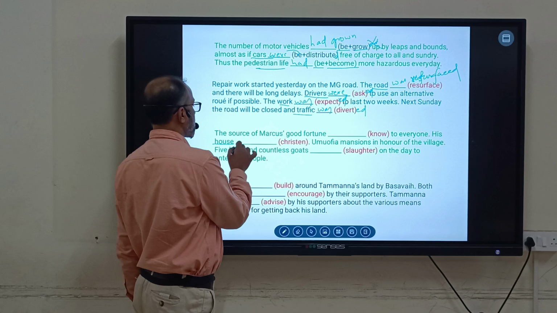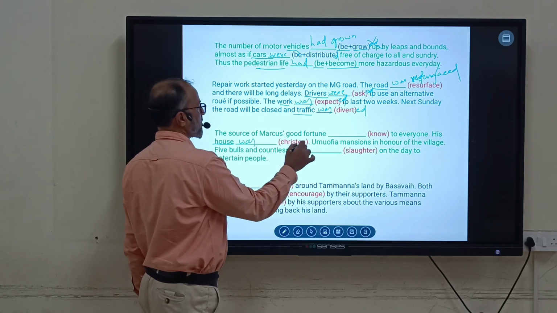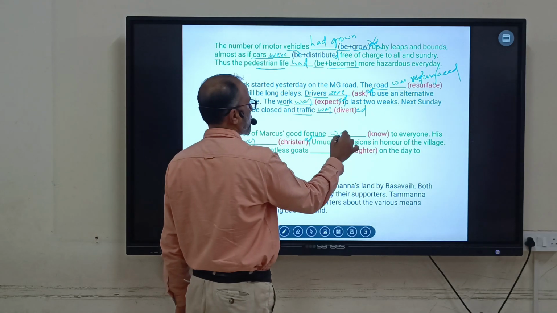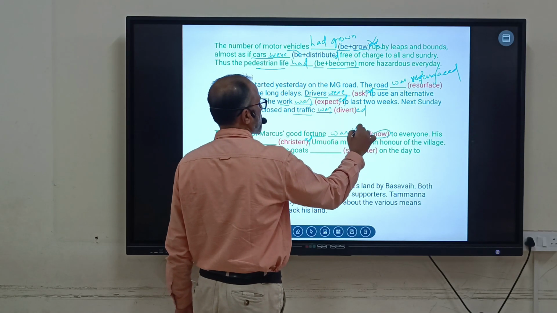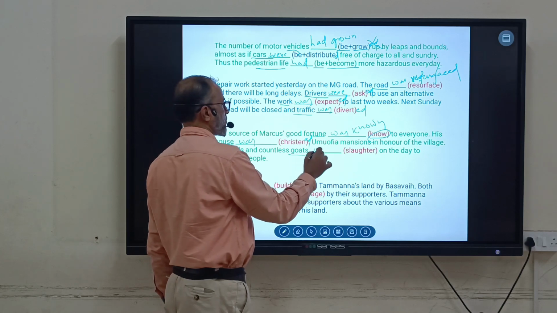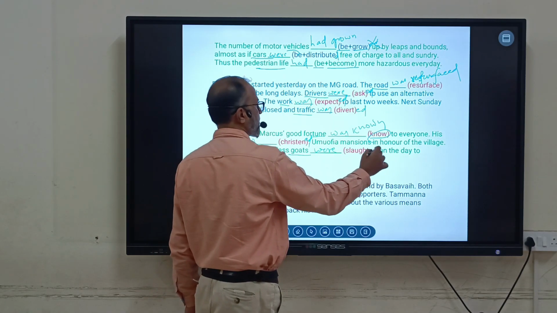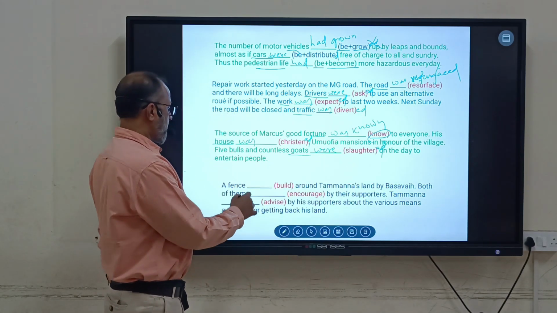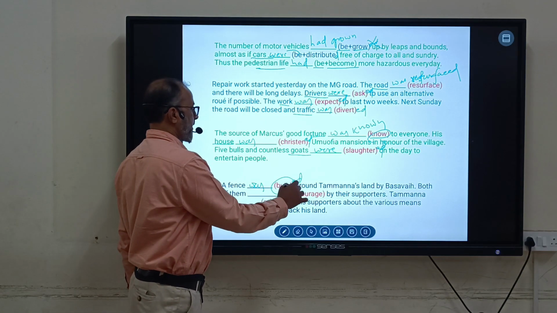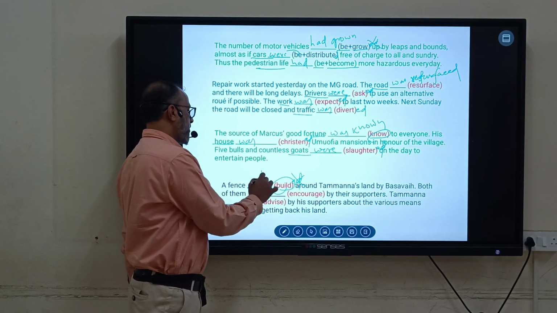The house, singular, was pristine. Then the good fortune becomes known. Fortune was known. The countless goats were slaughtered. Right. Then a fence, it is was, and then not builded. Don't write builded here. Builded is wrong. Built.